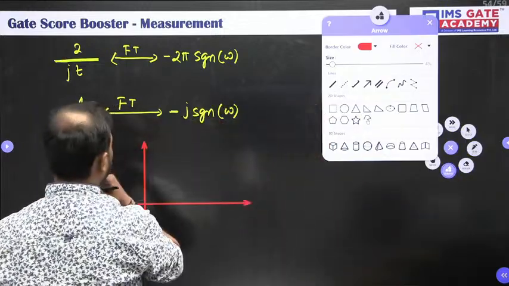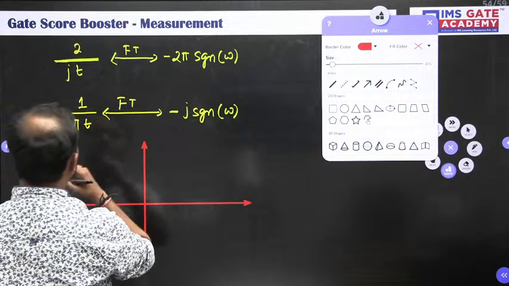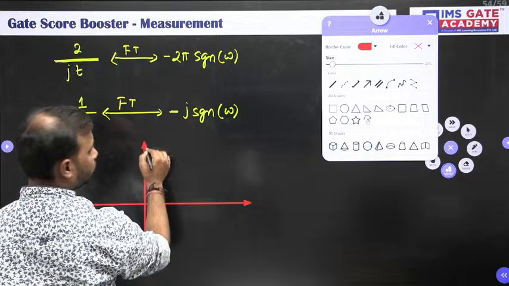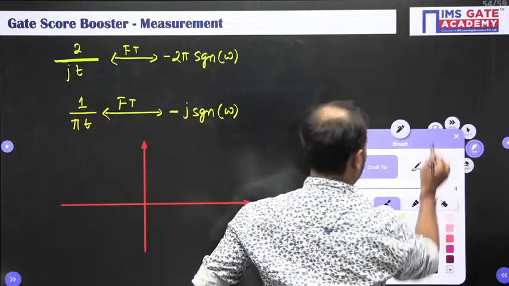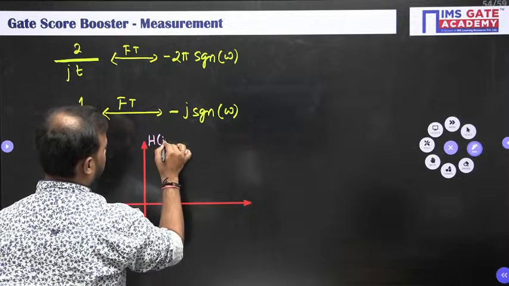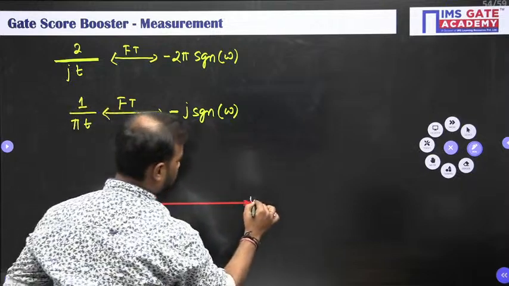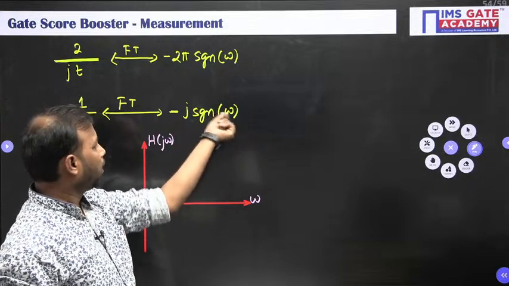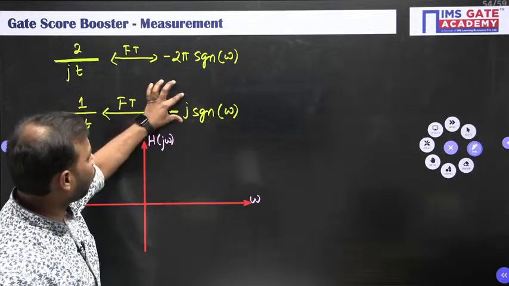Okay. So this is 1 upon pi t, na, so what did we write this as? Fourier transform. Let me change the color. So this was H of j omega, and here it is omega. Now for omega greater than 0, what is the strength or what is the value?